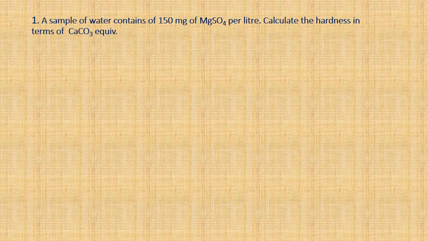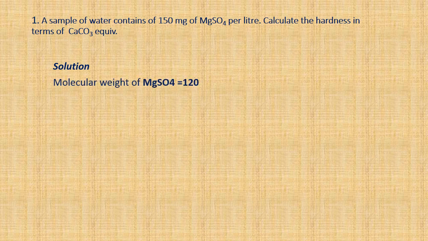A sample of water contains 150 milligram of magnesium sulfate per liter. Calculate the hardness in terms of calcium carbonate equivalent. So let us see the solution. Here 150 milligram of magnesium sulfate is given per liter, so directly we can use it for calculation.